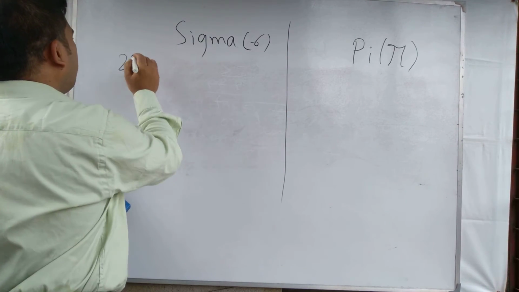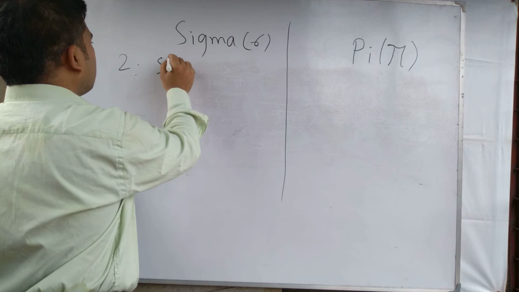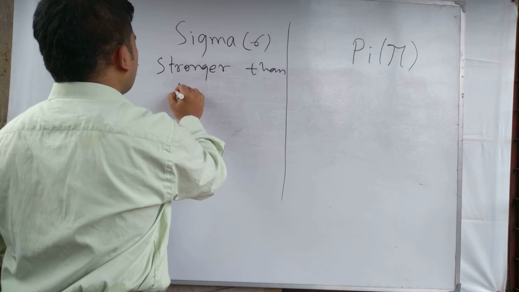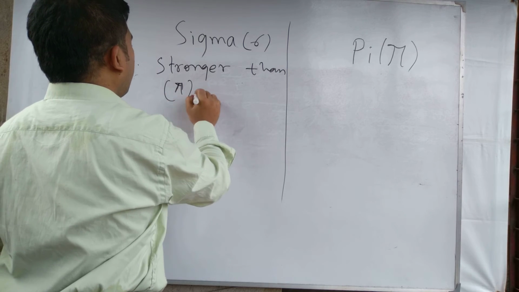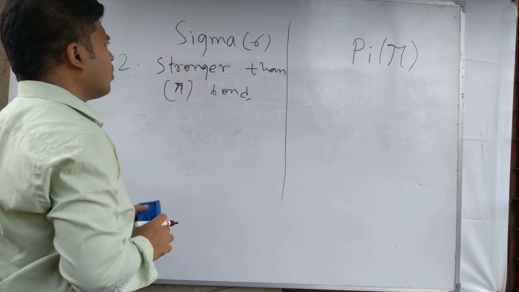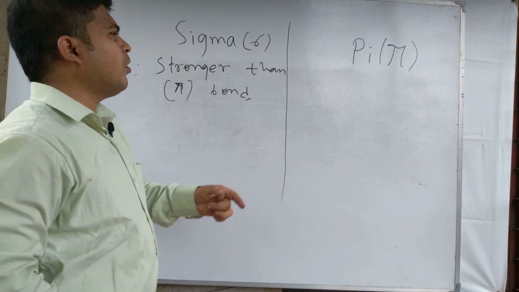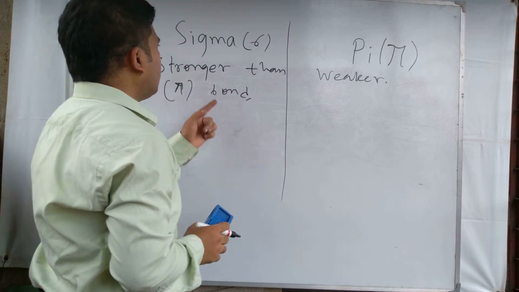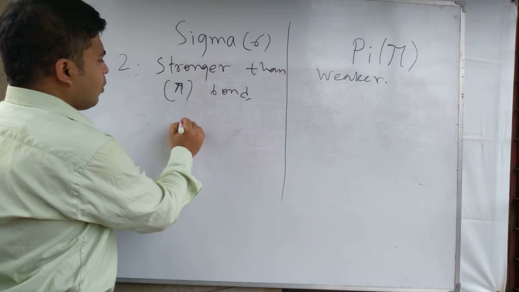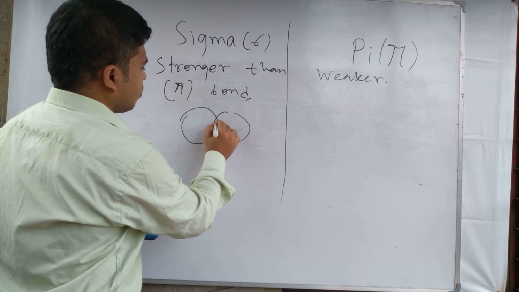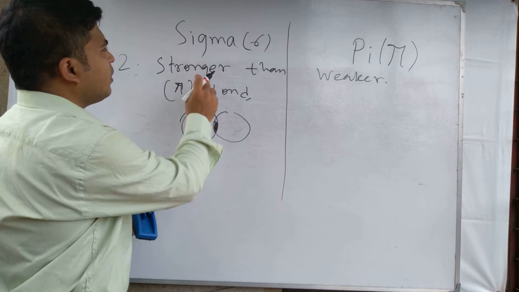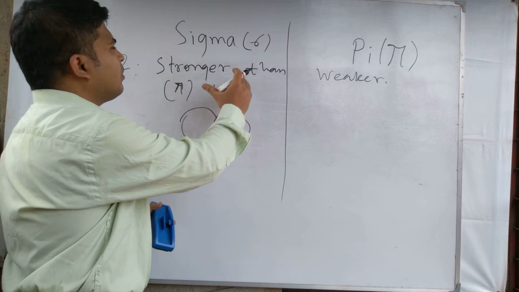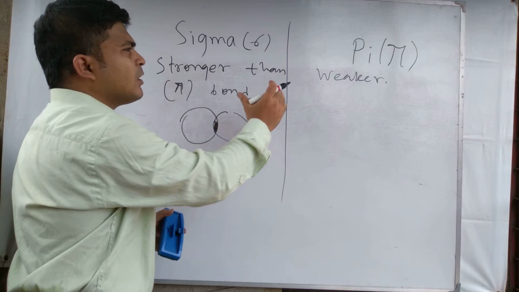Next, the second important point: sigma bond is stronger than pi bond, and pi bond is weaker than sigma bond because the overlapping area is greater in case of sigma bond, more overlapping area, and for this reason sigma bond is stronger than pi bond.